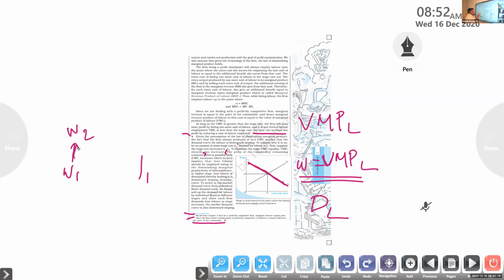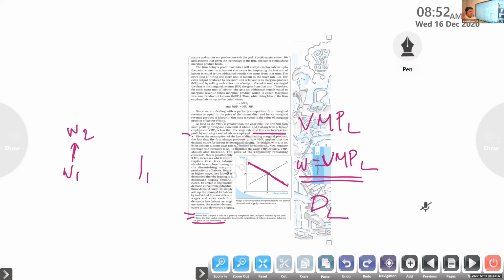Clear or not? Since the price is constant, the firm will decide to decrease the number of workers. Hence, at a higher wage, less labor is demanded, thereby leading to a downward sloping demand.